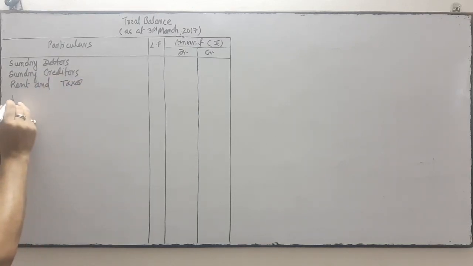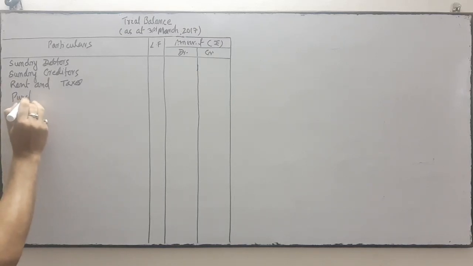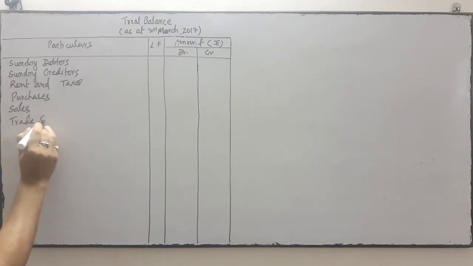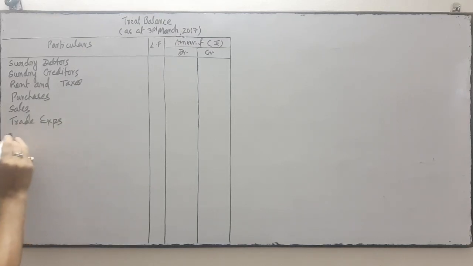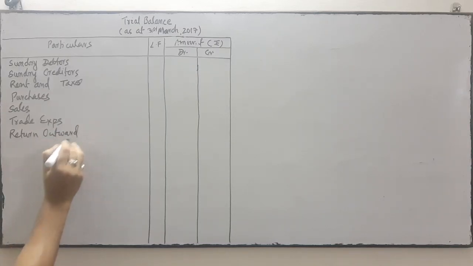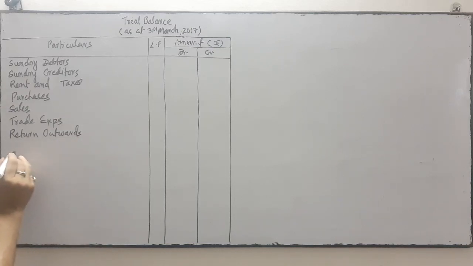Next is purchase, next sales, next trade expense. Okay, next return outward, which means purchase return, is called return outward.